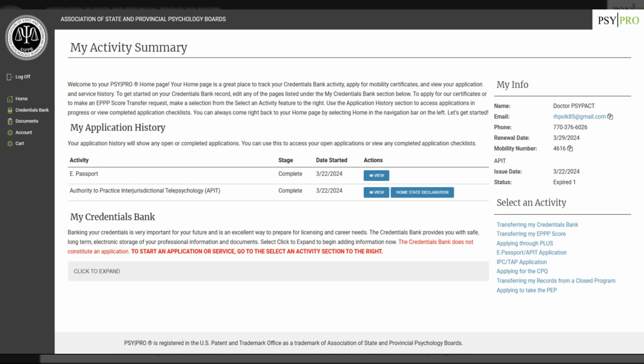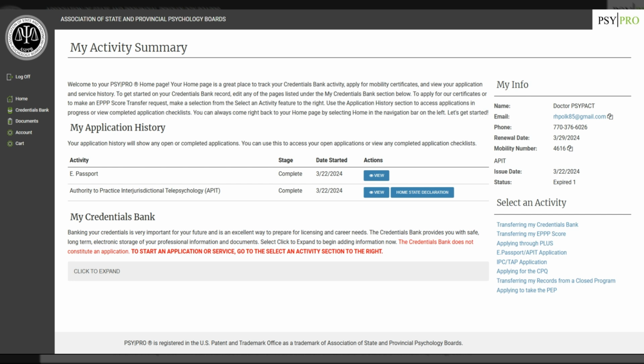Your declared home state can be any PSYPACT participating state you hold a full unrestricted license to practice psychology based off a doctoral level degree in, and it must be the state that you will be physically located in while providing telepsychology under the authority of the PSYPACT Commission. It's also important to note that you may only declare one home state at a time.